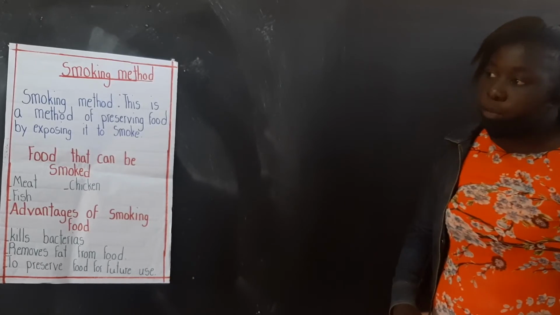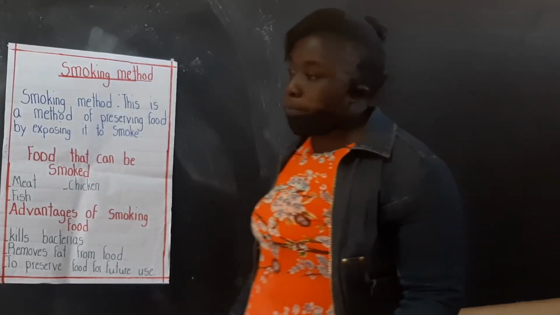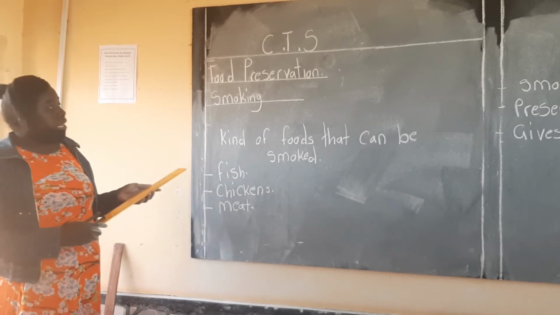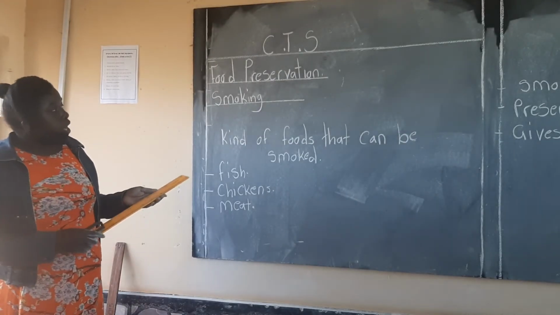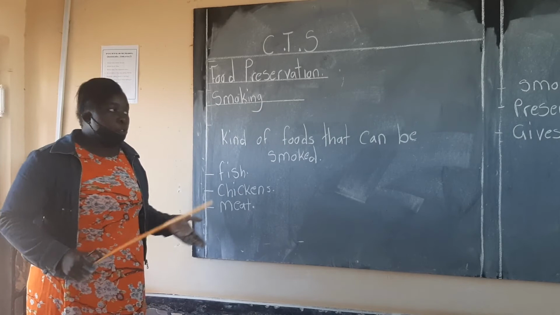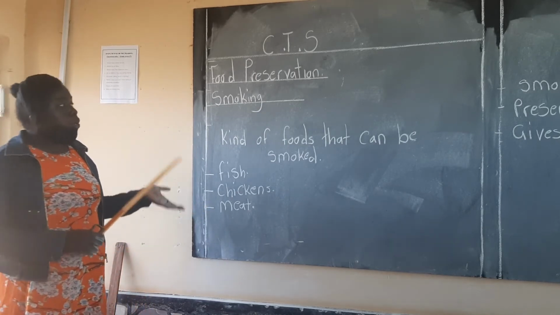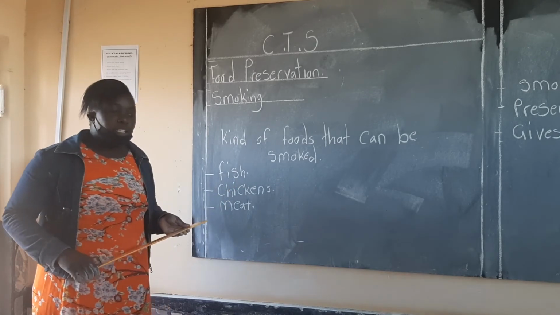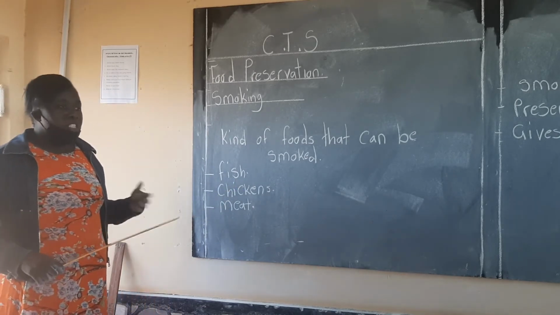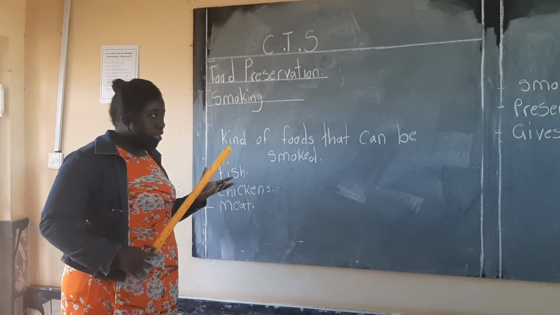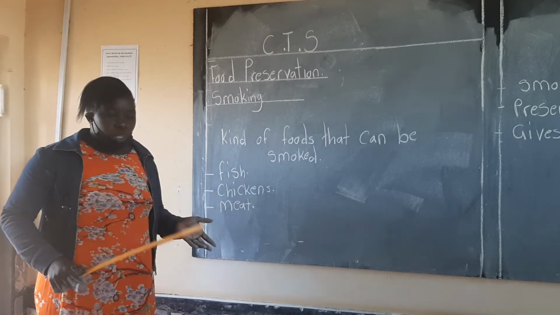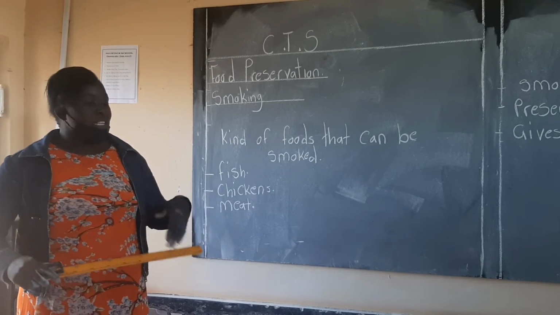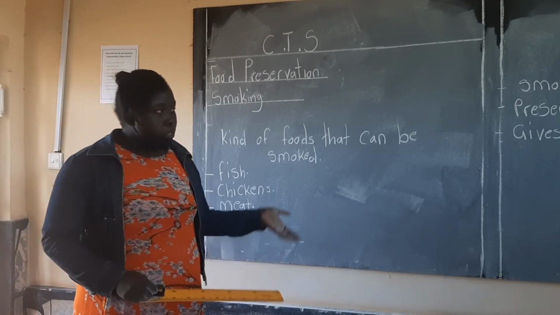Okay, so to begin with, in our lesson we said smoking is a way of preserving food by exposing the food to what? To smoke. We also mentioned the type of fire that can be used to smoke food.